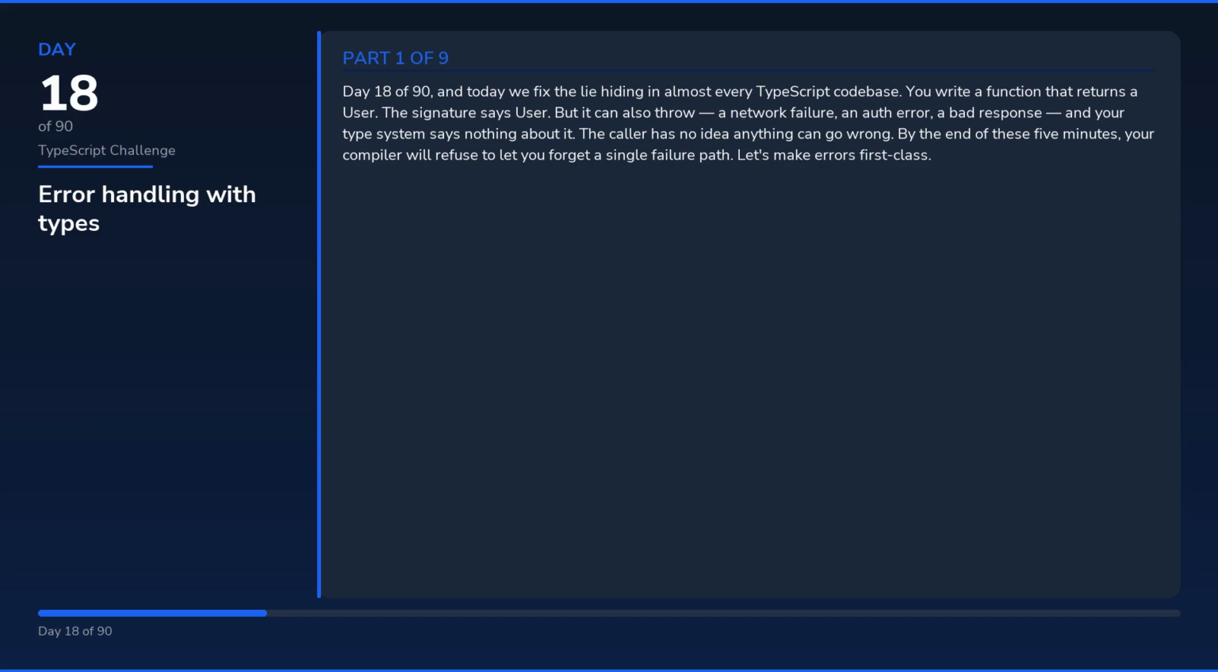Day 18 of 90, and today we fixed the lie hiding in almost every TypeScript codebase. You write a function that returns a user. The signature says user. But it can also throw a network failure, an auth error, a bad response, and your typed system says nothing about it. The caller has no idea anything can go wrong. By the end of these 5 minutes, your compiler will refuse to let you forget a single failure path. Let's make errors first class.